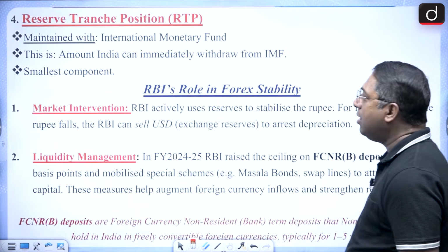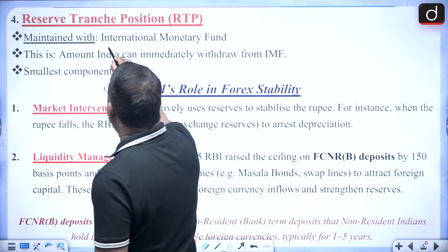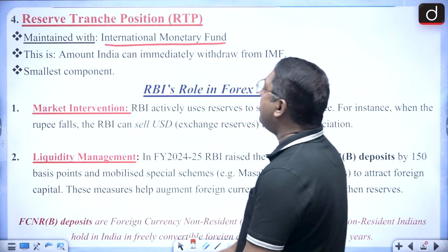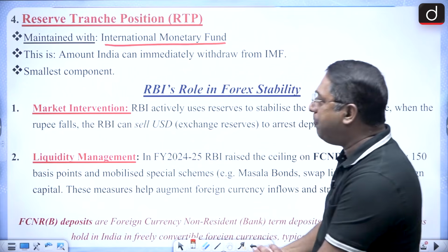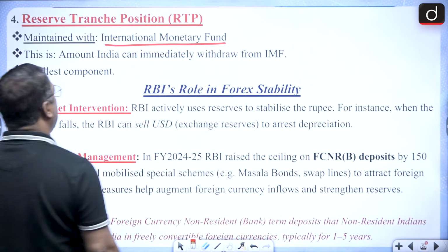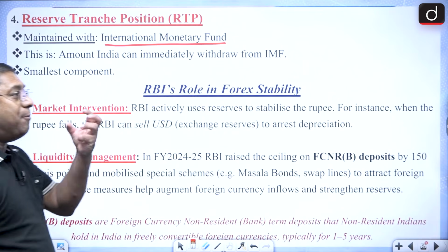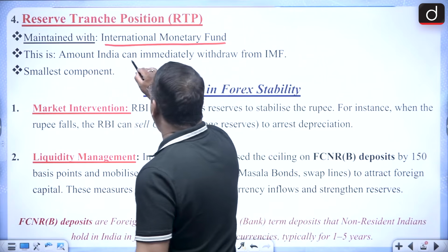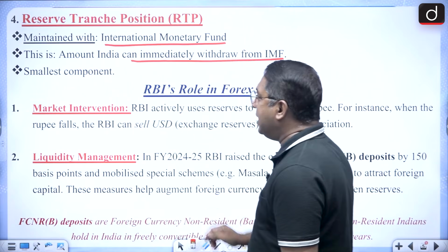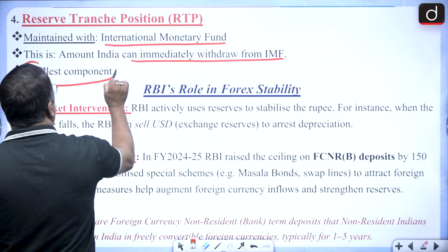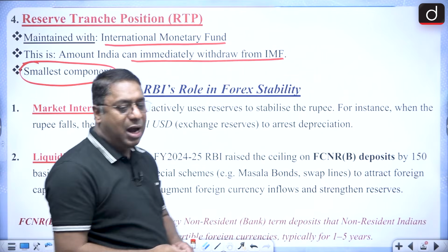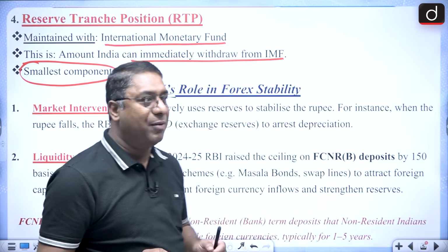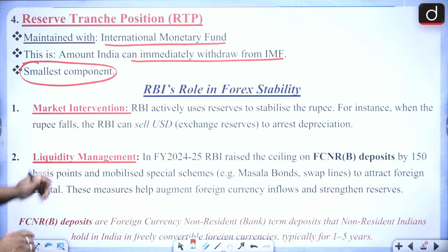Got it? And the final one, which is also maintained by the International Monetary Fund, is the reserve tranche position, RTP. That is the amount which India can immediately withdraw from the IMF, and it forms the smallest component.